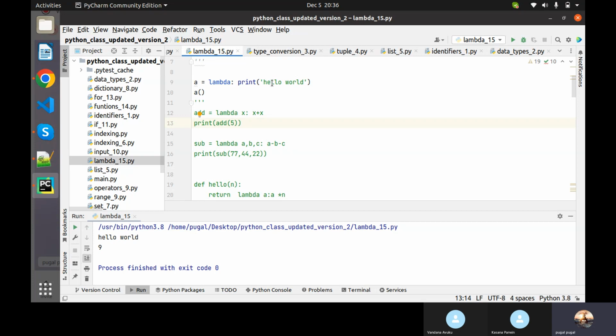Here you can pass arguments, and after the colon you can give whatever result you want, and you can call it. That's basically how it works. So this is a basic example, and following that, here is another example.